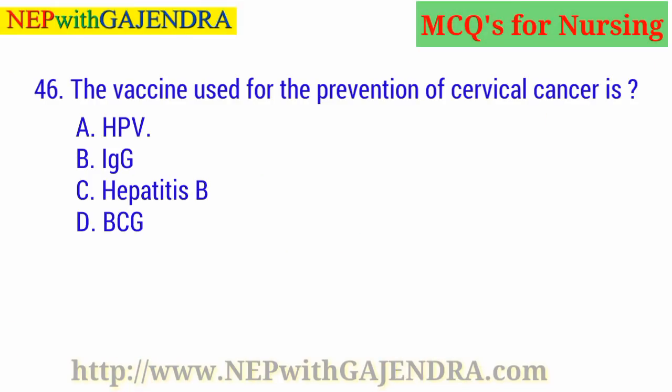The vaccine used for the prevention of cervical cancer is A. HPV. B. IgG. C. Hepatitis B. D. BCG. Guess the right answer. Right answer is A. HPV.